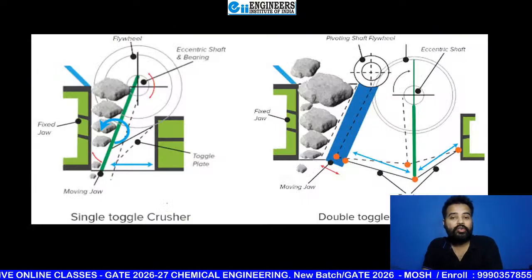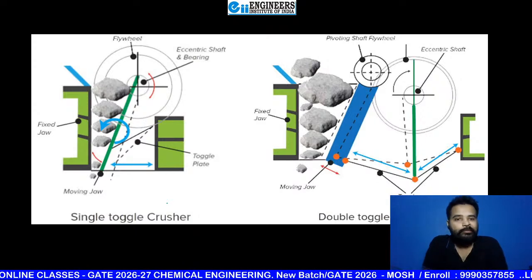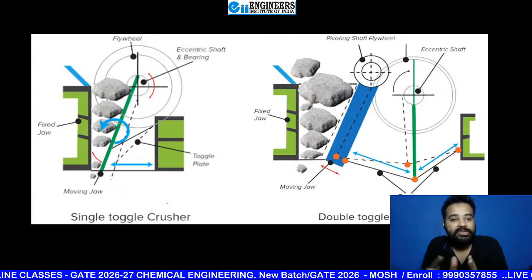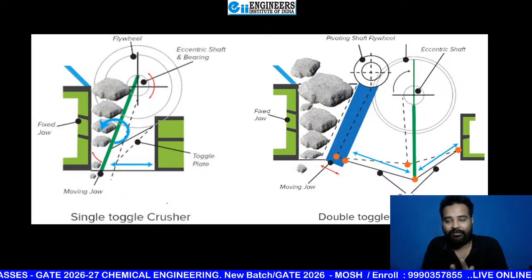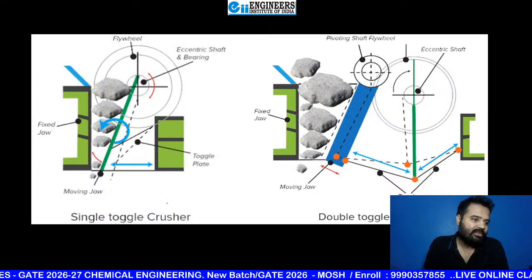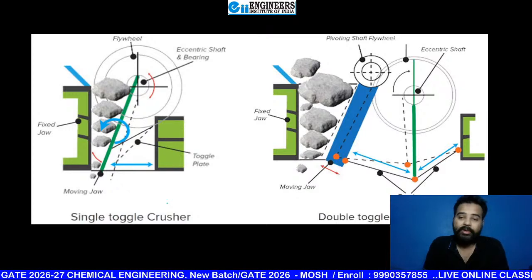Now I want to show you one beautiful diagram. See beta this diagram. On the left one single toggle crusher, and on the right one double toggle crusher diagram is there. Okay, is it visible to all of you beta?